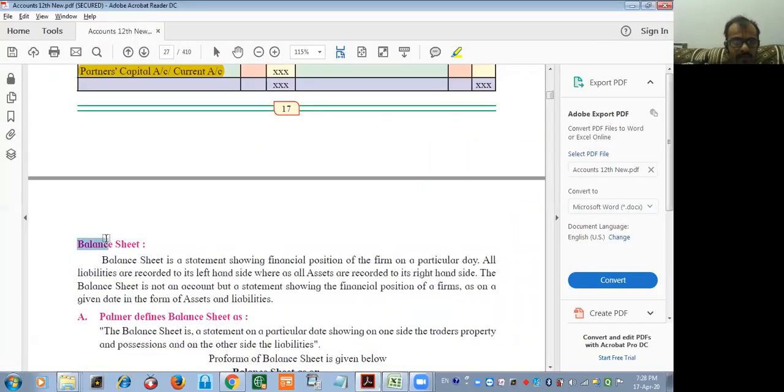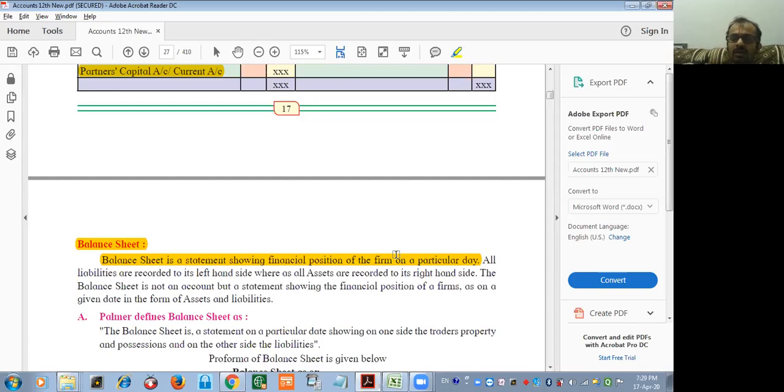Concentrate. Balance sheet. We already know in detail, in 11th standard, first chapter itself, what a balance sheet is. The first sentence: balance sheet is a statement showing the financial position of the firm on a particular day. On this line, various questions can be created. I will ask, you have to answer. True or false: balance sheet is a statement. True. Balance sheet is not a statement. False. Balance sheet is an account. False. Please remember, balance sheet is a statement which is not an account.